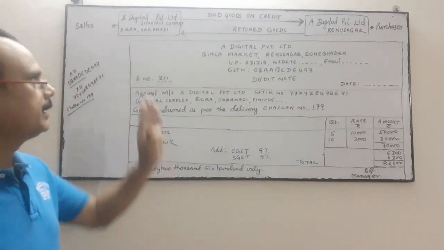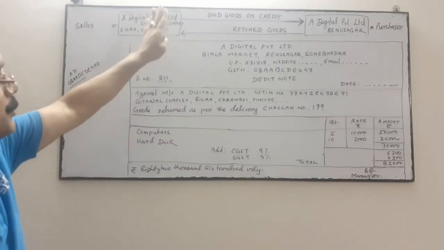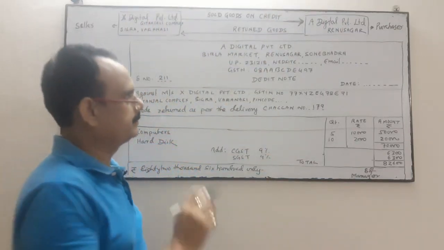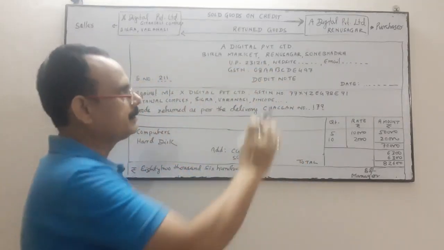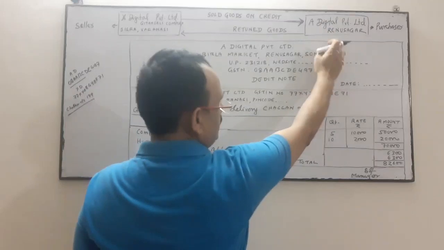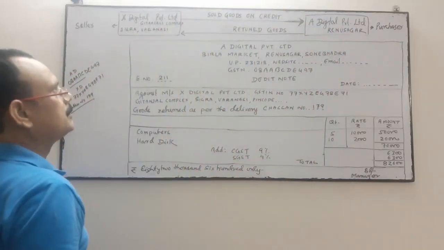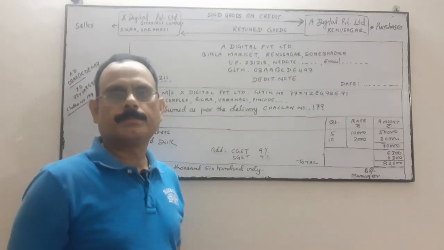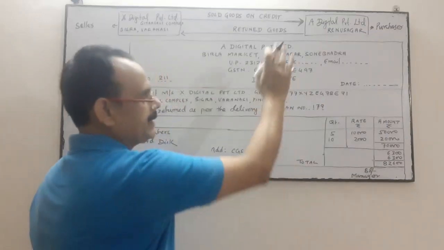Now, due to any reason, the purchaser returned some of the goods to X Digital Limited, which were purchased on credit by A Digital Limited.